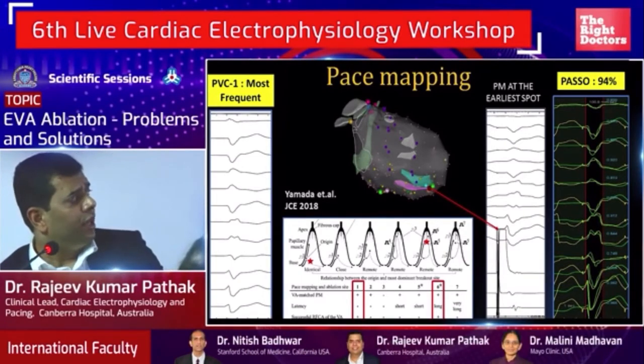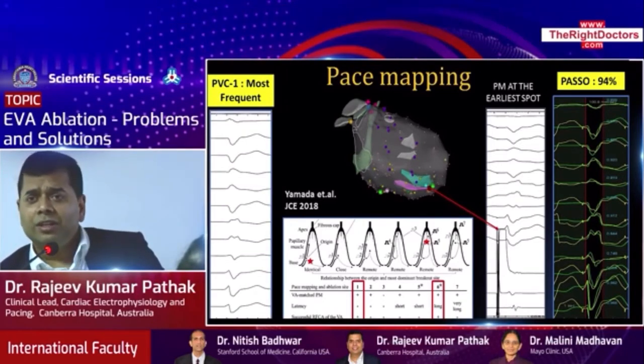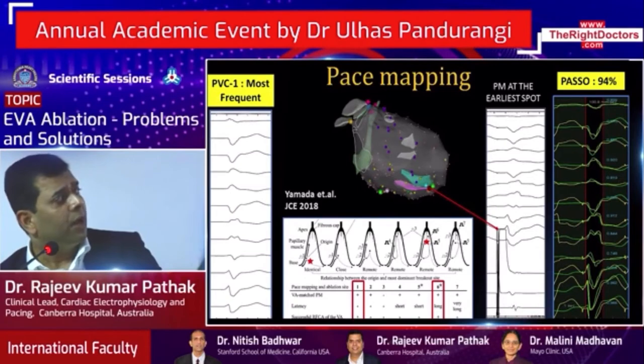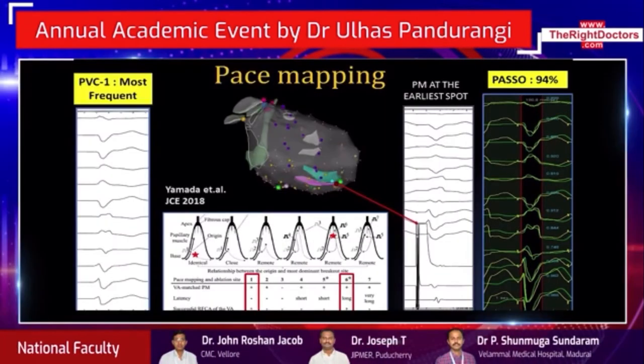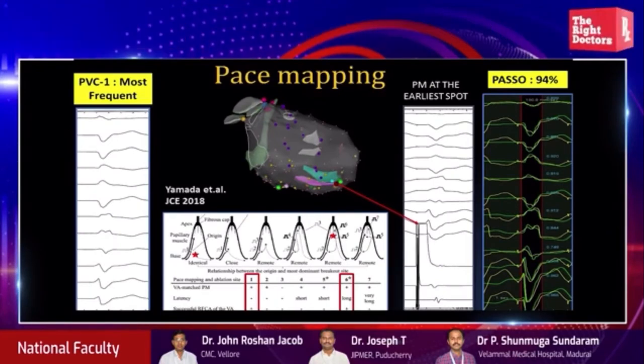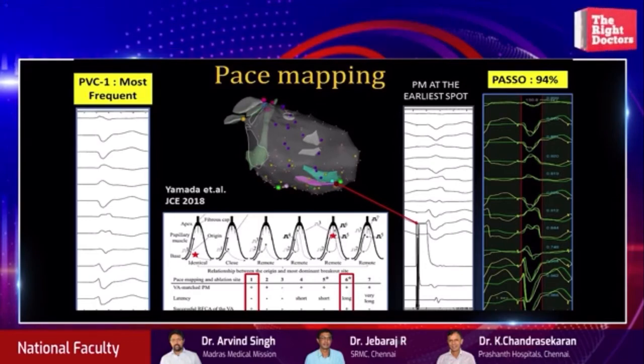and they found that ablations were often successful at sites with pace mapping and latency. So if you see here, this is quite interesting. First of all, it is not necessary that if you get a good pace map, you'll be successful, and often you require multiple lesions. Additionally, say you have applied the first lesion and found that the morphology has slightly changed and you have not been successful, most likely you are trying to modify the variable exit rather than actually the site where it's coming from.